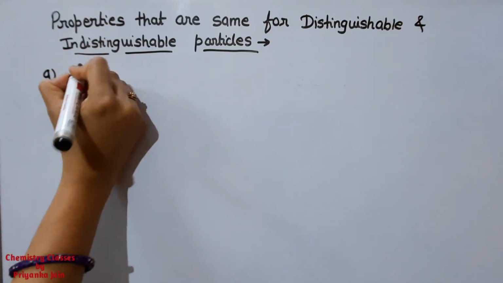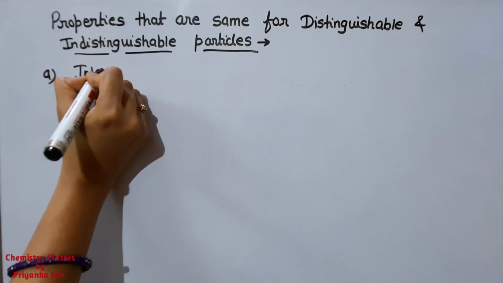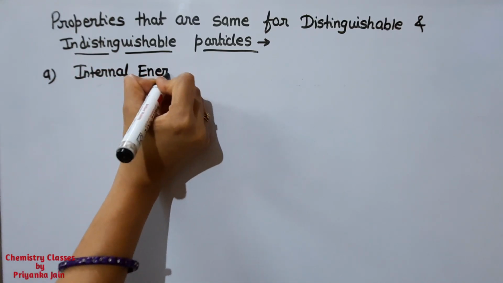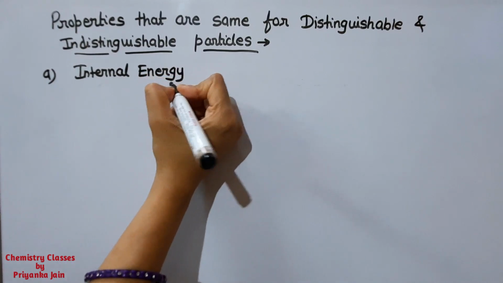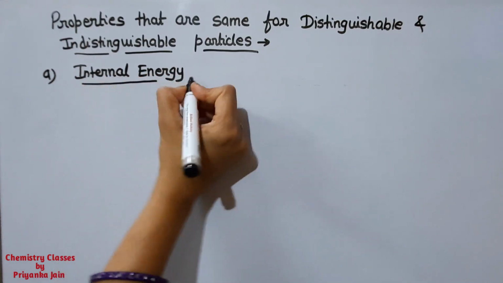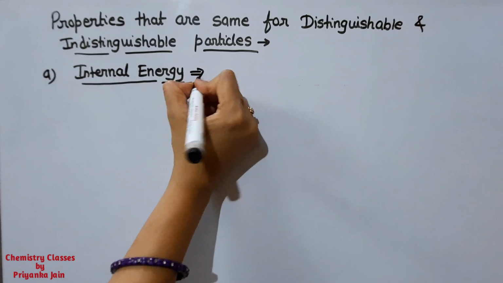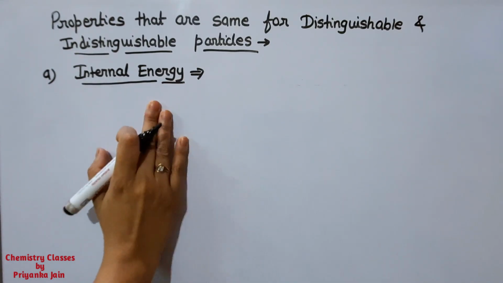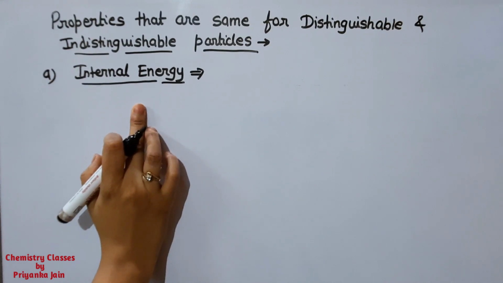The first property is the internal energy. I am writing down only the formulas. If you want to see the derivations, you can see them in the books, but they are not very necessary for the NET and GATE exams. If you know the formulas and how to apply them, you can do the questions very easily.